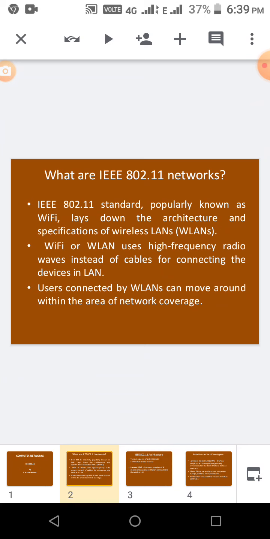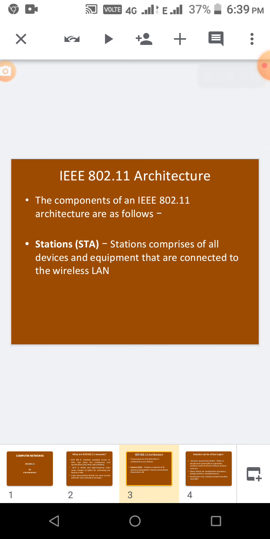In computer networks, we are going to see IEEE 802.11 and what IEEE 802.11 networks are. It is a standard, actually known as Wi-Fi, or called a wireless LAN. It uses high frequency radio waves instead of cables for connecting the devices. Users connected by WLANs can move around within the area of network coverage.